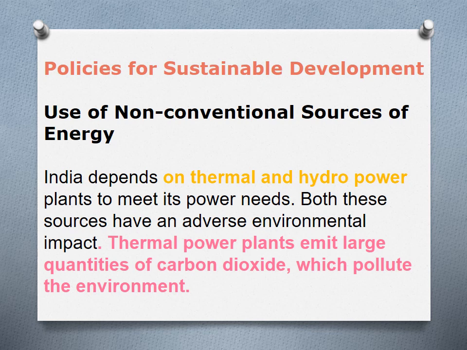Thermal power plants pollute the environment because they emit large quantities of carbon dioxide. You know that in science we have studied that carbon dioxide pollutes the environment. Got it?